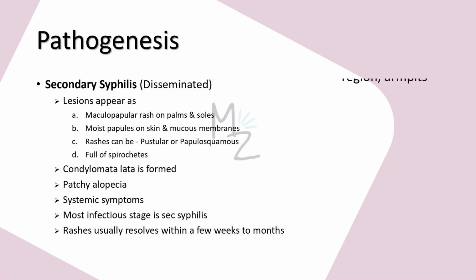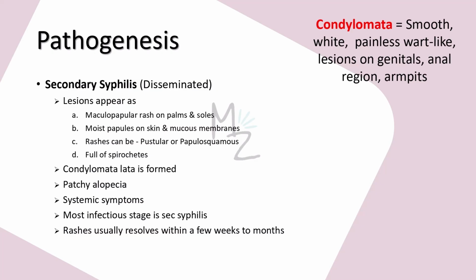Later, condylomata lata are formed. Condylomata lata are smooth, white, painless wart-like lesions on genitals, anal region, and armpits. These lesions are rich in spirochetes and are highly infectious, but they also heal spontaneously. Patchy alopecia also occurs. Constitutional symptoms like low-grade fever, malaise, anorexia, weight loss, headache, myalgias, and generalized lymphadenopathy also occur in secondary syphilis. Secondary syphilis is the most infectious stage of all stages of syphilis.